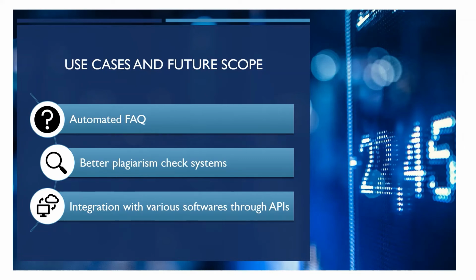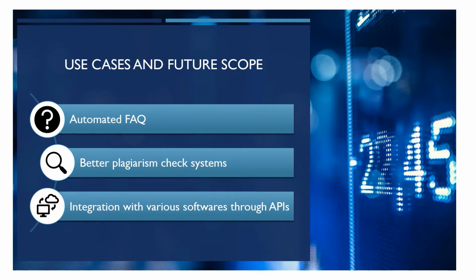Firstly, we have automated FAQs. For example, if a person has asked a question and a similar question has already been answered before, then the user can be automatically guided to that particular question. Next, we have better plagiarism check systems, which not only check for word-to-word match in sentences, but also the semantic equivalence. And the future scope of this project lies in integration with various softwares through APIs.